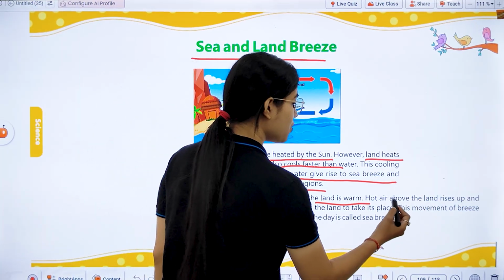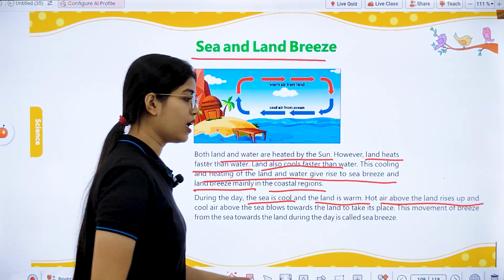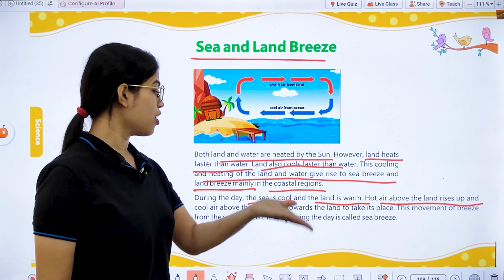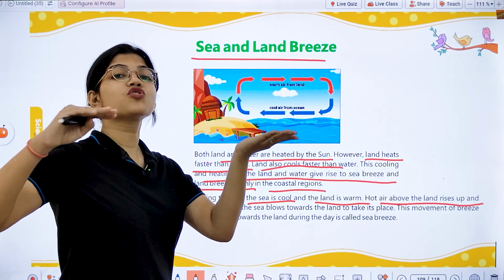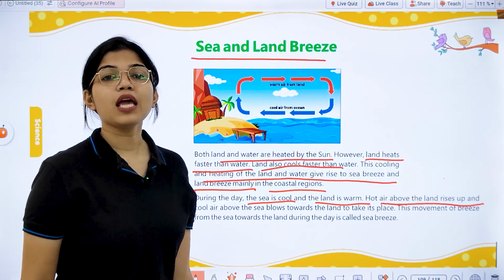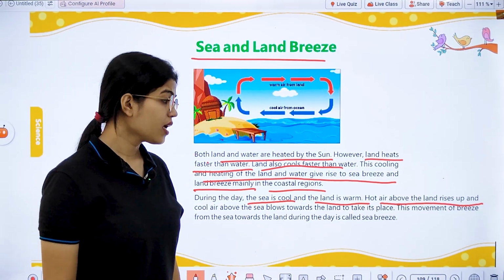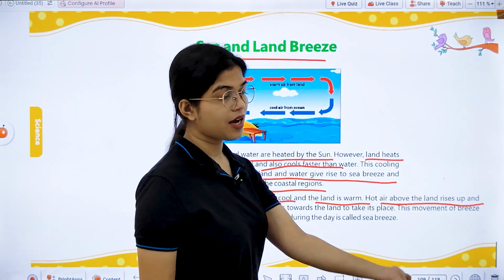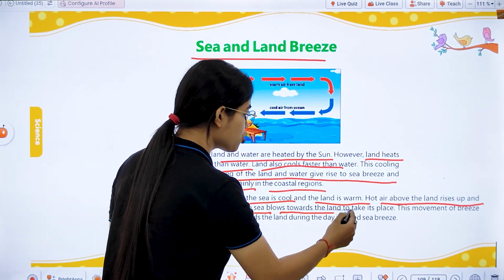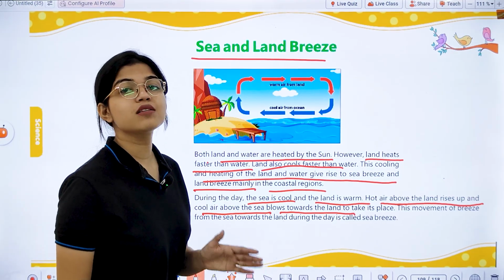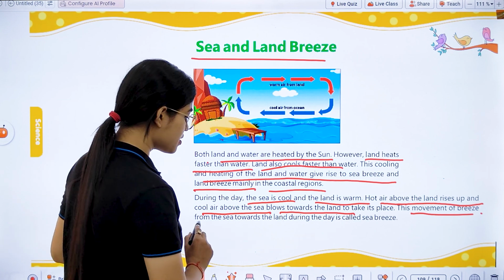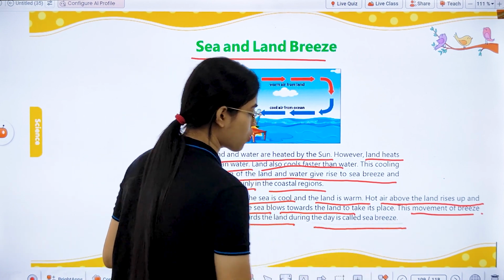Okay. Now, as we know, the air which is above the land is hot, and due to becoming warmer, it rises up, and the cool air which is above the sea rushes to take the vacant place of the air above the land. Okay, so hot air above the land rises up, and the cool air above the sea blows towards the land to take the vacant place. So this movement of breeze from the sea towards the land during the day is called sea breeze.